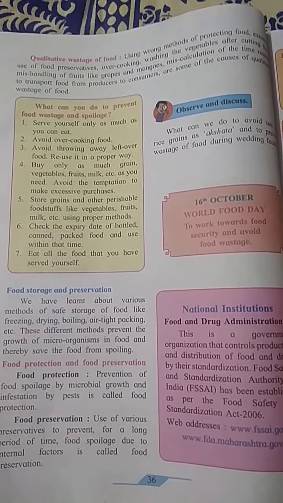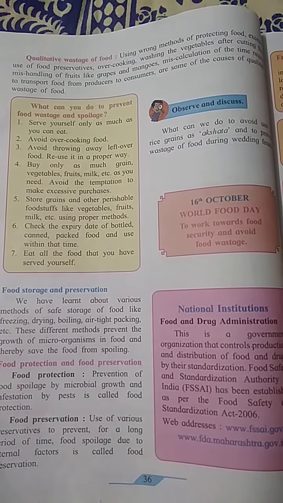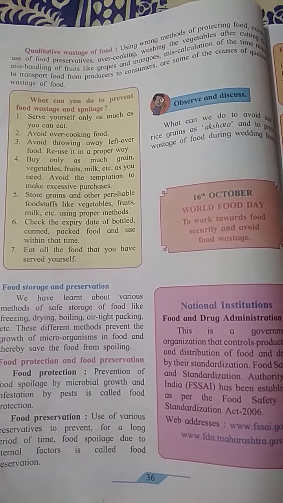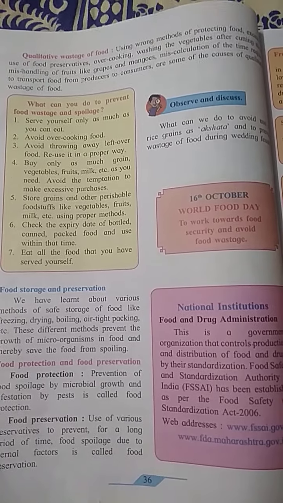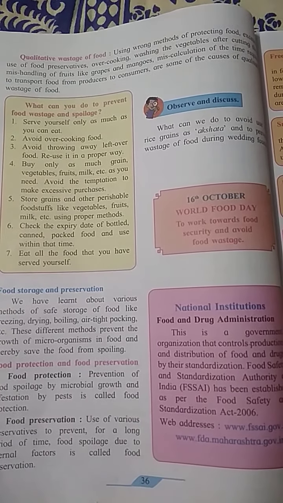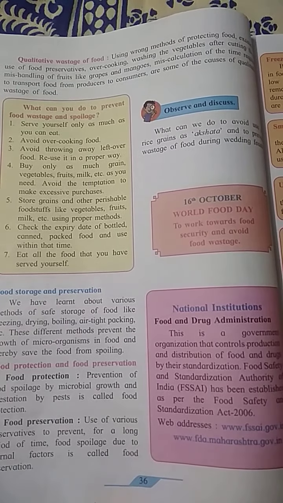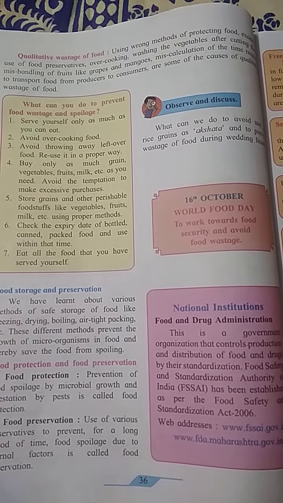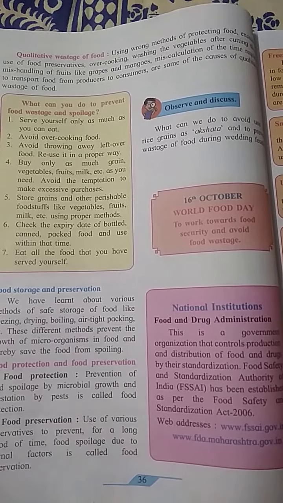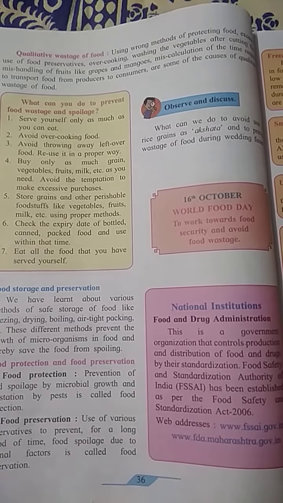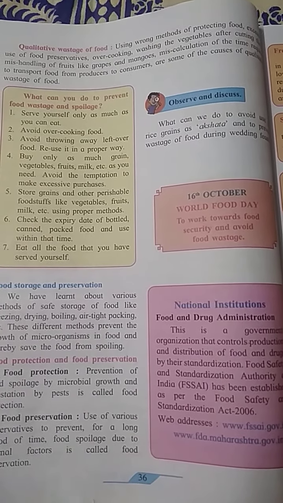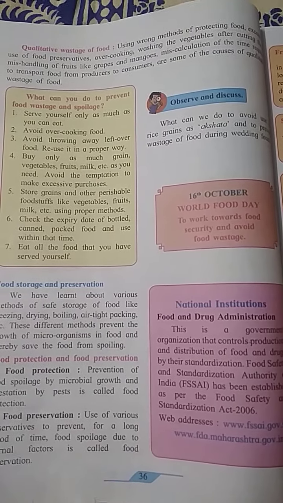Now the next point on how we can prevent food wastage is, we have to buy grains, vegetables and fruits only as much as we require or can use. We have to avoid purchasing extras of vegetables, fruits and grains.